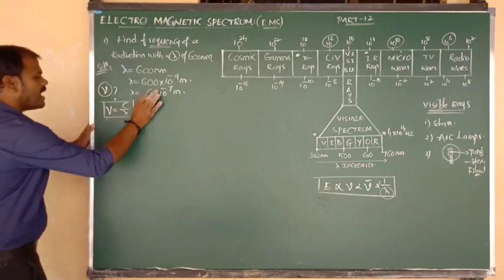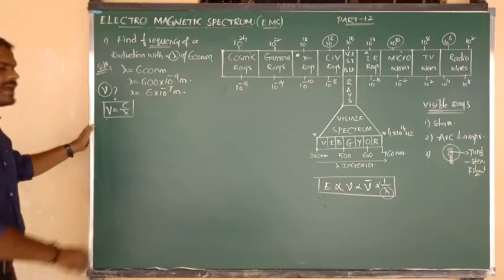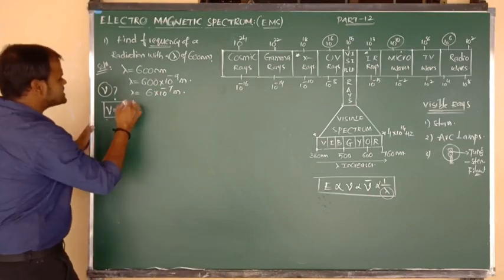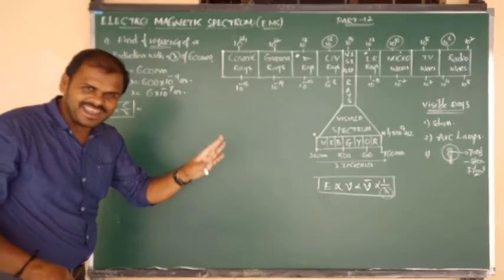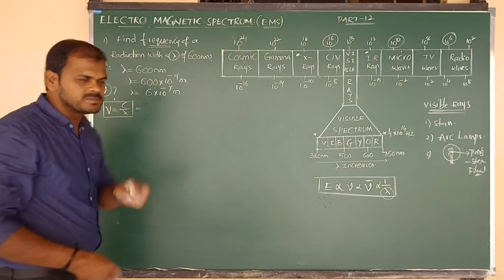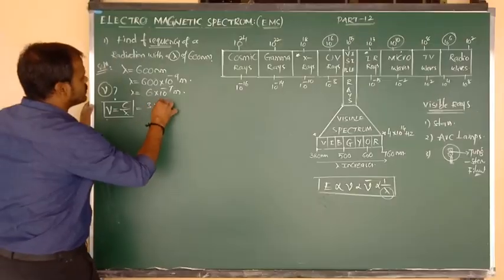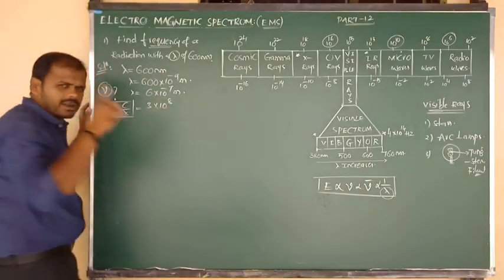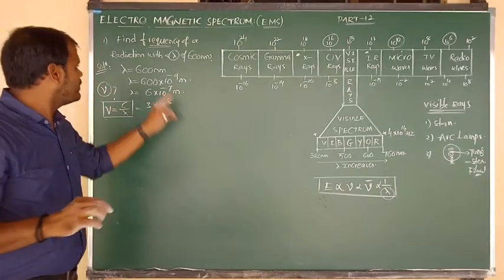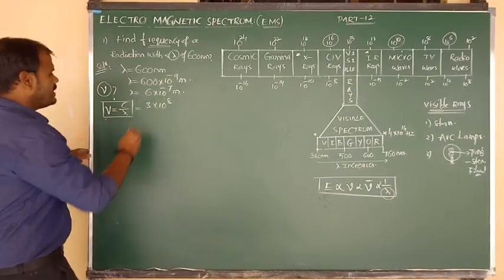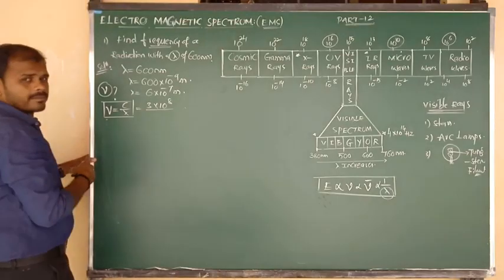What is the formula, beta? Nu is equal to C by lambda. Okay. What is meant by C? All the electromagnetic radiations are light. They are traveling with the same speed. So that is nothing but 3 into 10 to the power of 8 meter per second. That only we have to take because the lambda value is in meter. Yes. So C value I have written here.